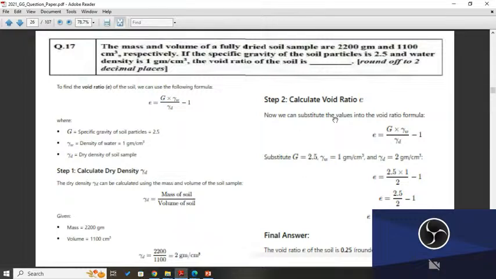Now, step 2. Now we can substitute the values into the void ratio formula. So the void ratio formula is this, and we have calculated gamma d. So put this value in this, and finally we found 0.25, rounded to two decimals. This is the correct answer. So remember the formula e = G × γw / γd − 1, and for dry density, mass of the soil over the volume of the soil.